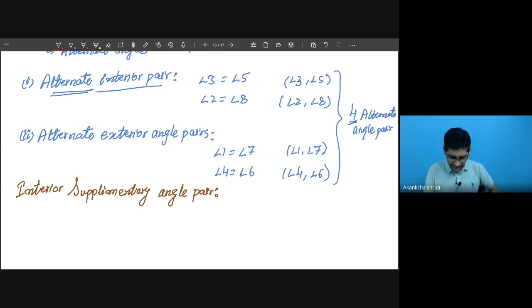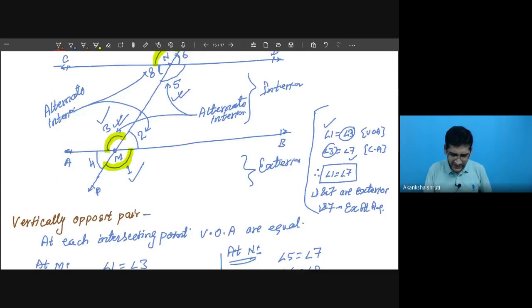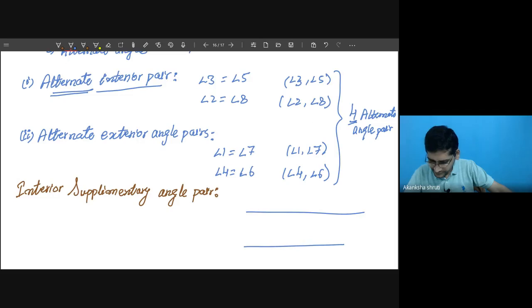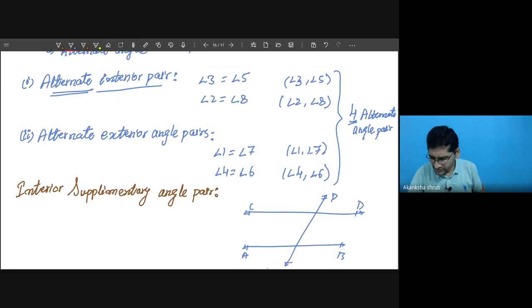A student, in this case, if we consider angle 3 and angle 8, let me draw the figure once more. So it is our figure. Consider this line as AB, this as CD, this as transversal PQ.